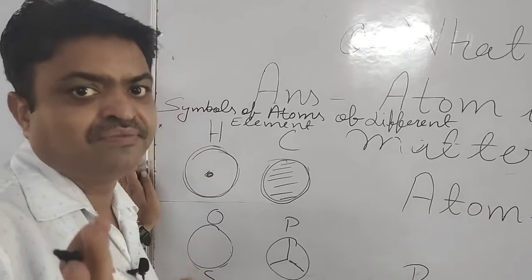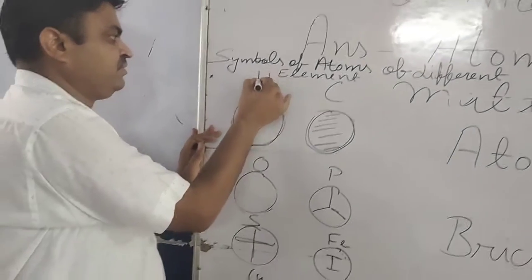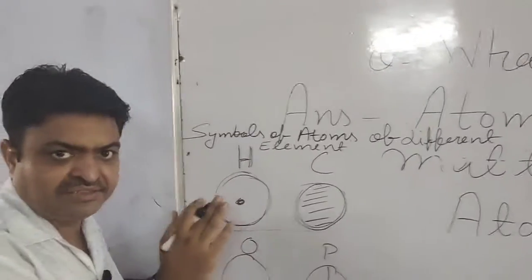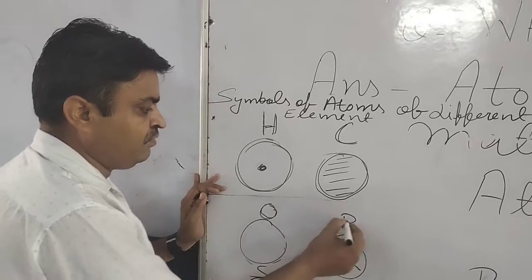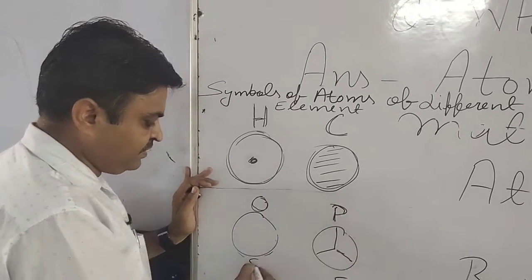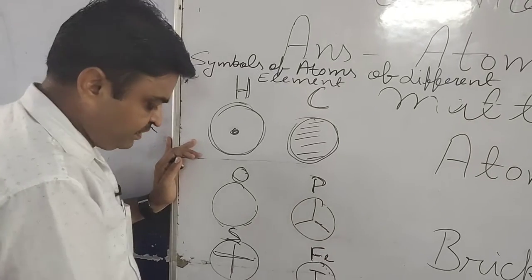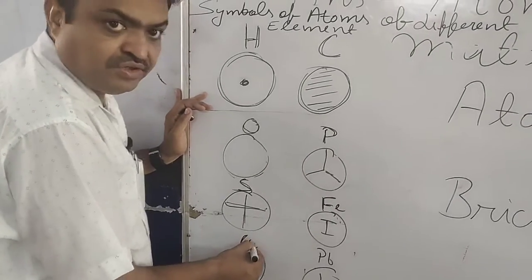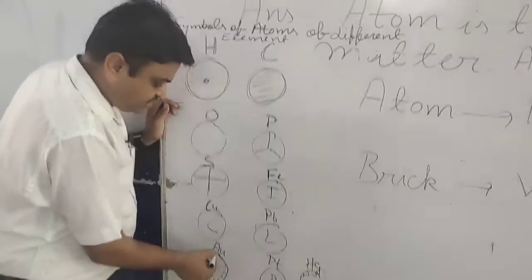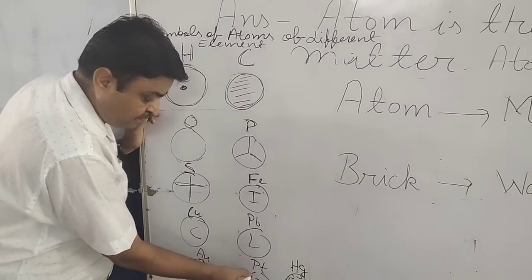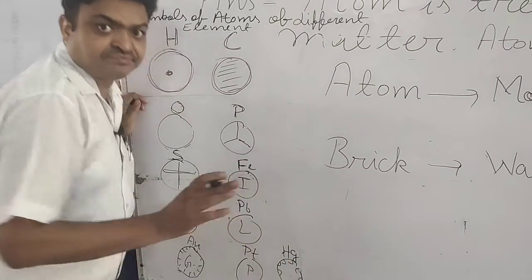IUPAC accepted these symbols for the elements. Hydrogen is H, carbon is C, oxygen is O, phosphorus is P, sulfur is S, iron is Fe, copper is Cu, lead is Pb, gold is Au, platinum is Pt, and mercury is Hg.